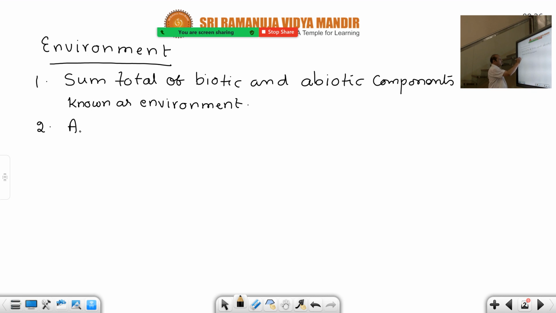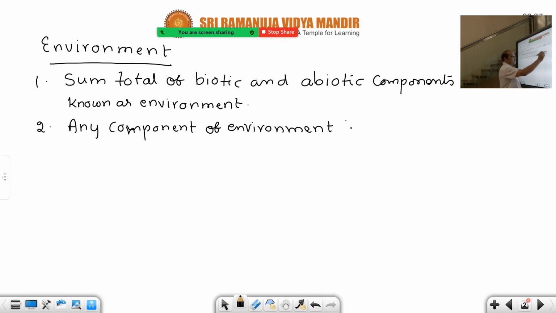Any component of environment that influences the organisms is called an environmental factor. See, this is another definition.